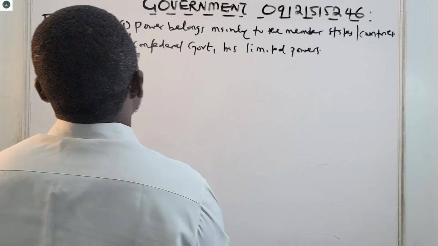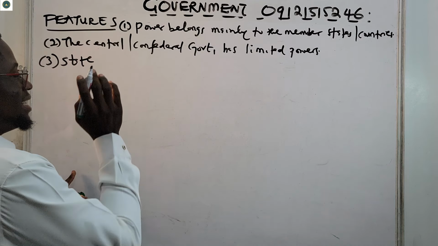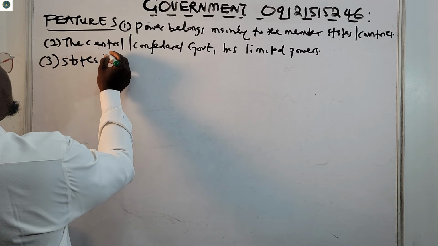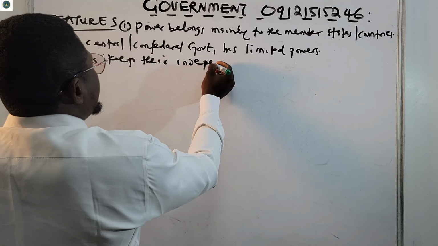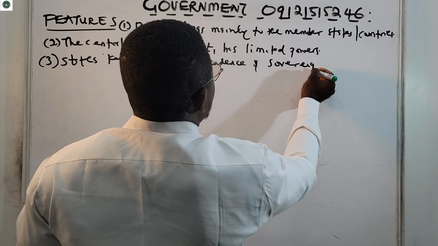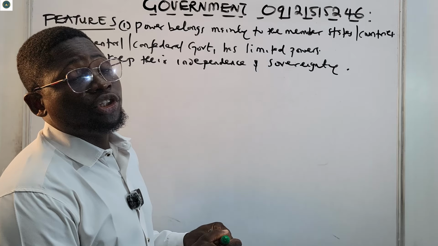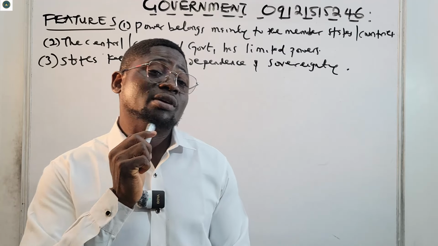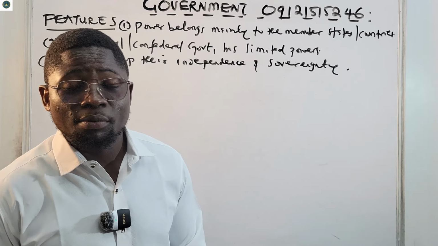Now, number three, states keep their independence and sovereignty. The states in confederalism keep their independence and sovereignty. In fact, some states can decide to withdraw from the union. That is what we call secession. They can break away and say they are no longer interested in the union, not by force.